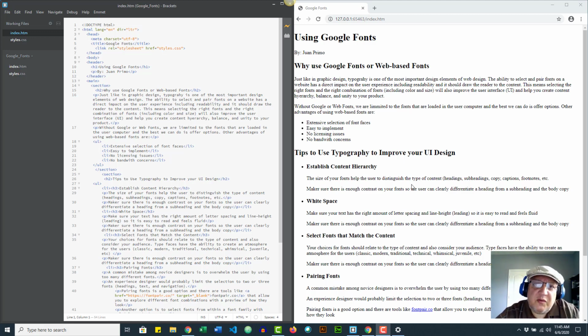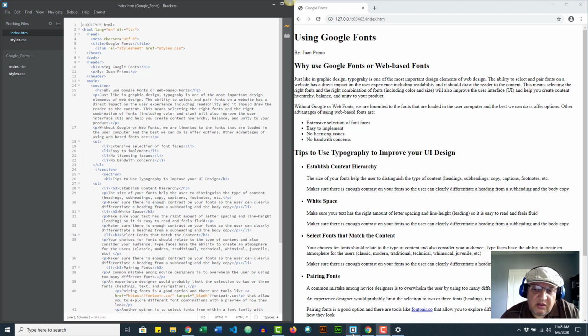So now before we go into the technical part of actually how to do it, we have to also think about how we're going to use the fonts. The font treatment is very important. The font treatment has to enhance the content. We don't need to dazzle the readers or the users with magnificent fonts. They don't need to be impressed by them. What they need is to be drawn into the content. So anyway, if you don't know a lot about typography, it's good to always read about it.